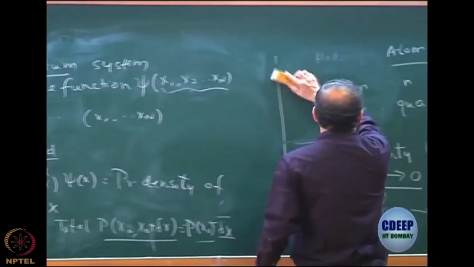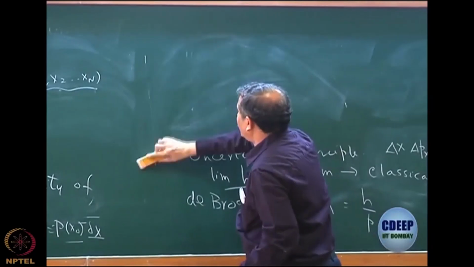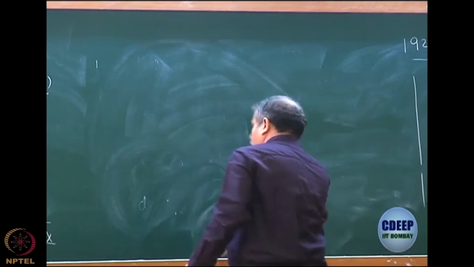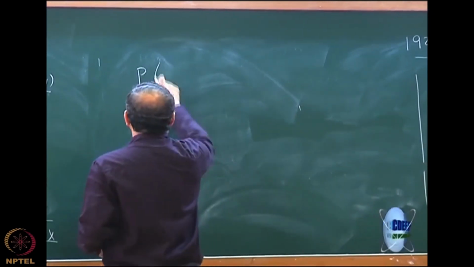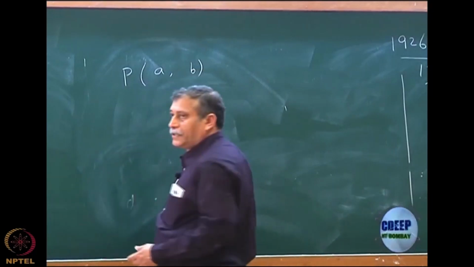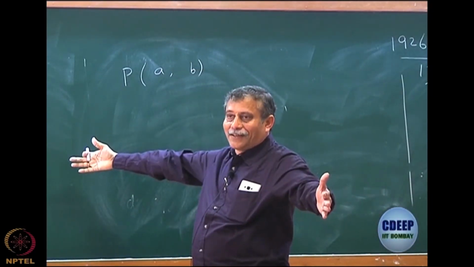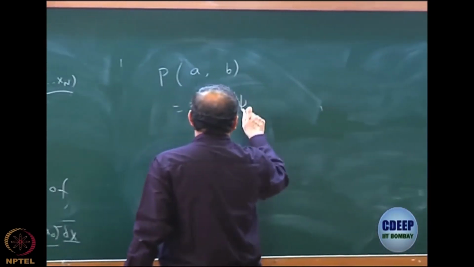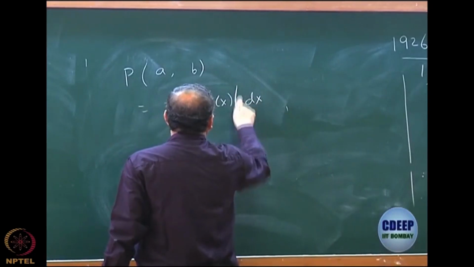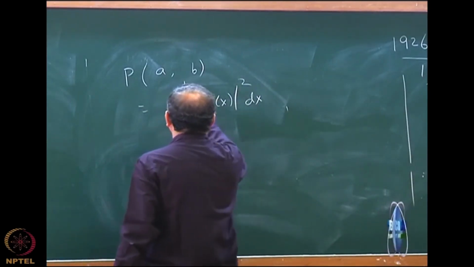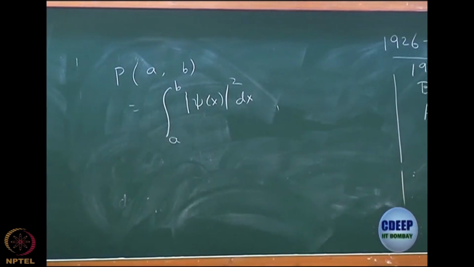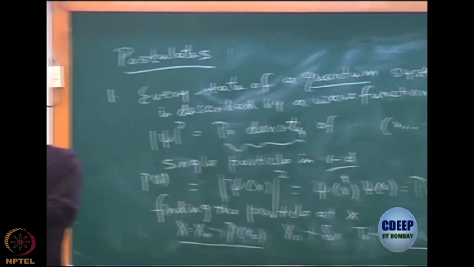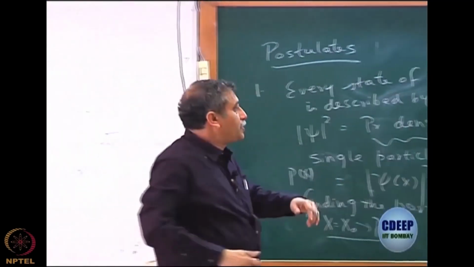Of course you can define that as a density, and then we can write in the same manner the probability of finding the particle between two finite distances. For example, if I want to find the particle between A and B, where A and B are well separated, not like x0 to x0 plus delta x, then you have to write it as the integral of mod psi of x square dx between A and B, just like you do in calculus. Essentially, we are starting from A, dividing into infinitesimal pieces, A to A plus delta x, and so on, and then integrating between A and B.